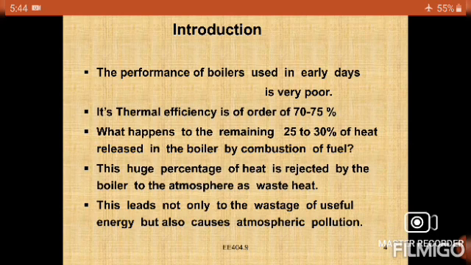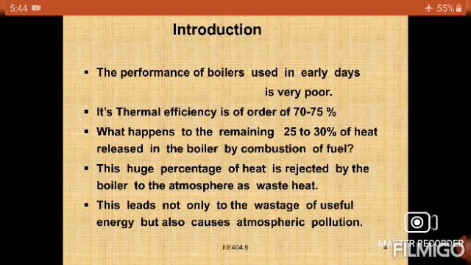Right now, what is the introduction, what is the need? The auxiliary device installed with the boiler for proper operation and to increase the efficiency of the plant is known as a boiler accessory. The accessories are more commonly employed in steam plants.